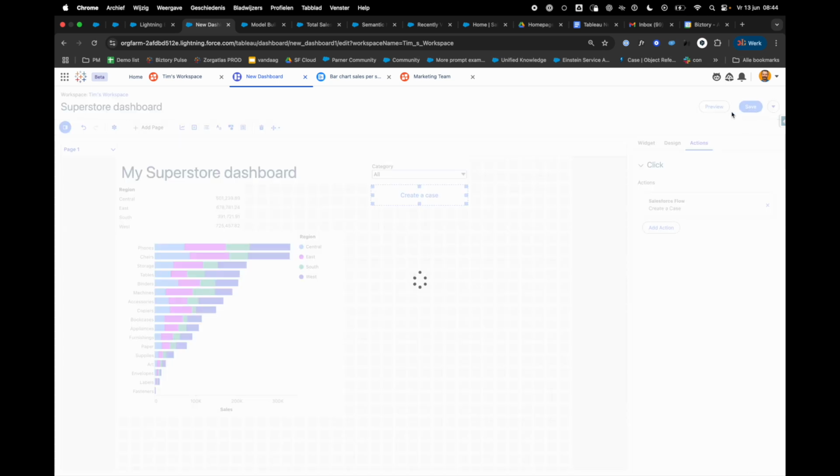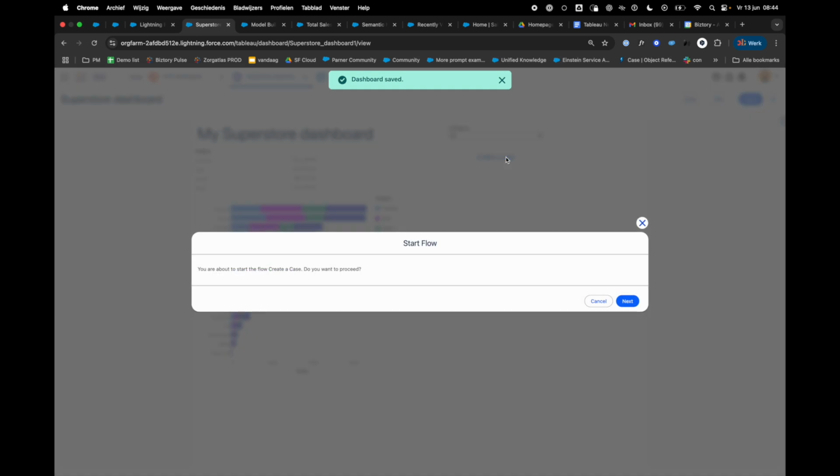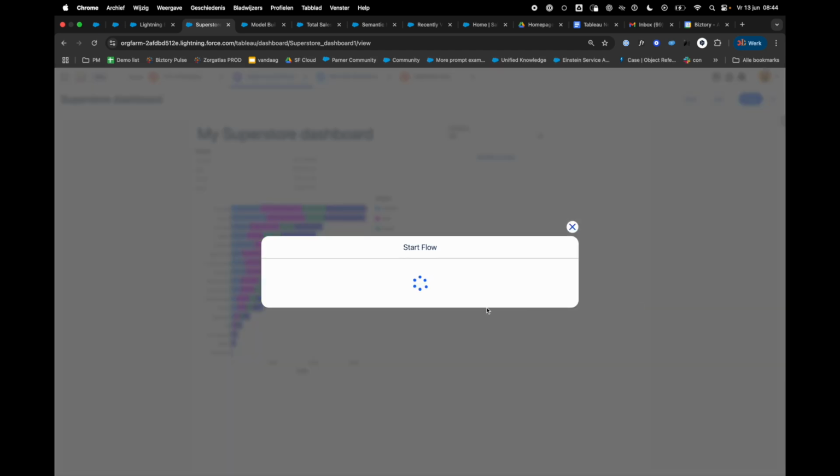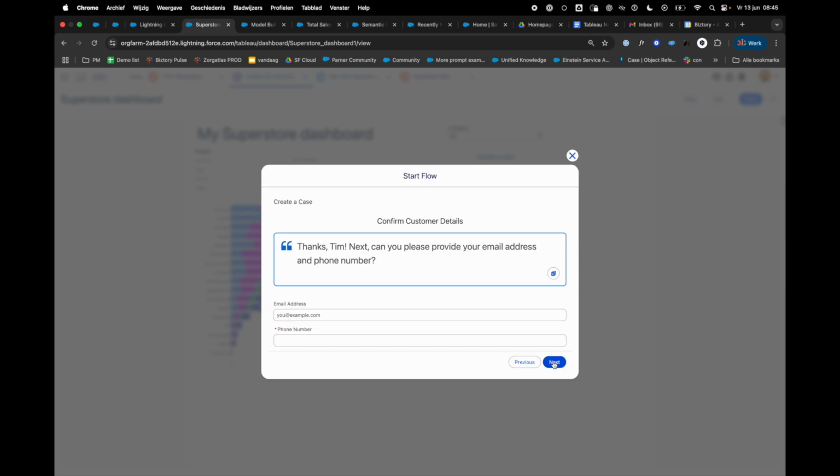I can hit save and I can click preview, and this little hyperlink will trigger a Salesforce flow. You're about to start create a case. Do you want to proceed? Next. And now it will guide me, ask my name, etc. And it will log finally a case. Let's quickly do that. Tim Dries.